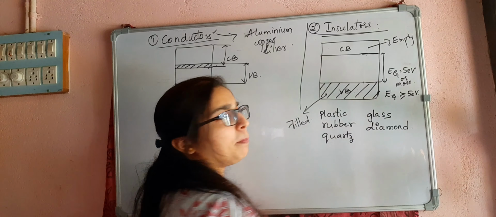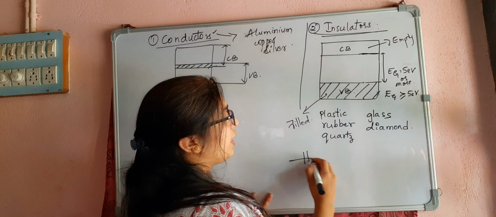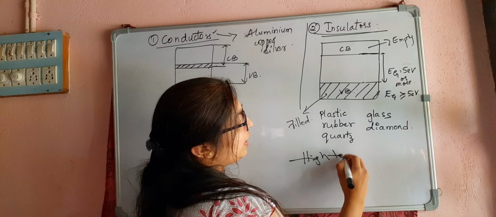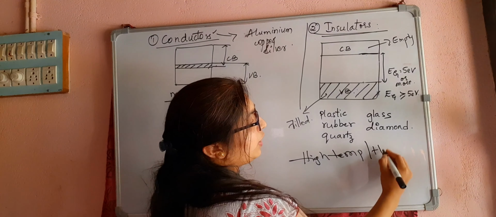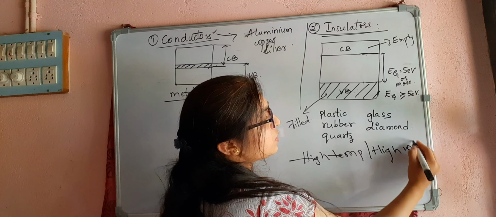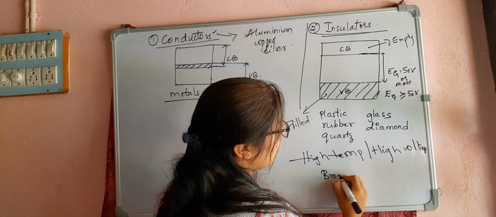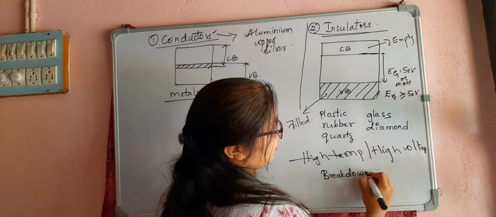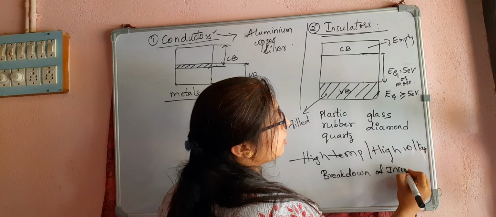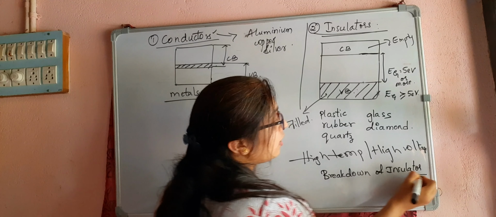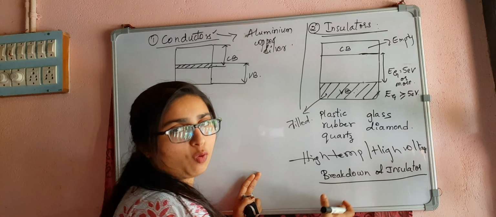But if I apply a very high temperature or a very high voltage, the insulator may start conducting, but that is called the breakdown of the insulator. What is the property of an insulator? It is to oppose the flow of current.